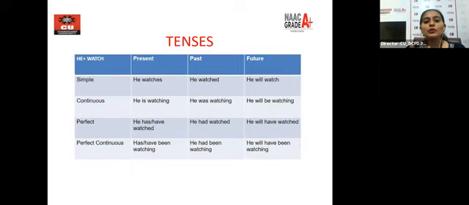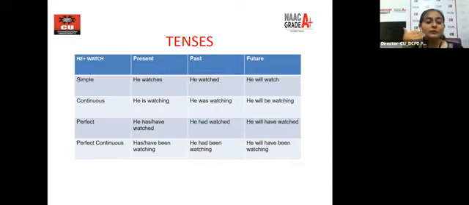When we go on to continuous, something which is happening, which is continuing, we'll use verb plus ing. If we talk about present continuous, he is watching. We talk about past, he was watching. We talk about future, will plus be plus verb plus ing. So he will be watching.